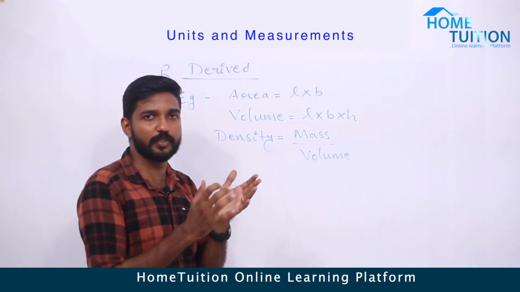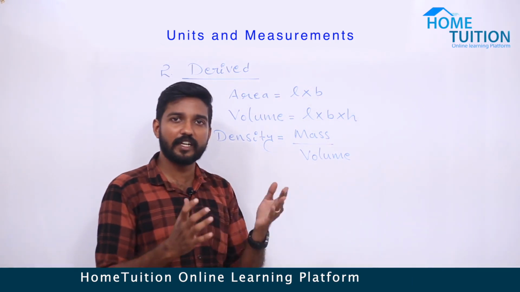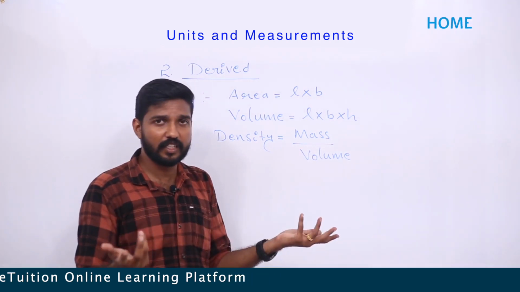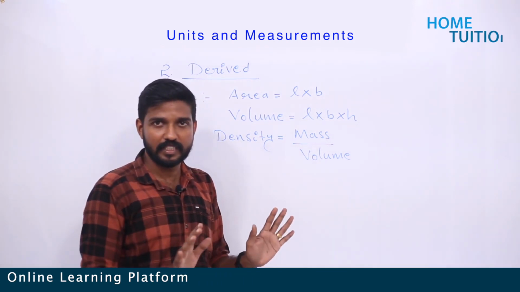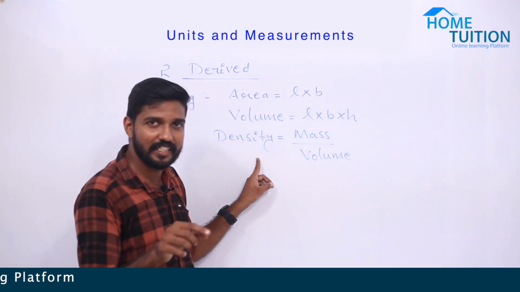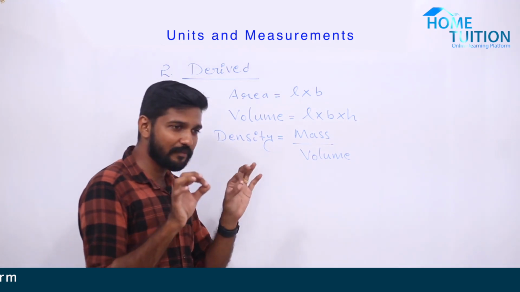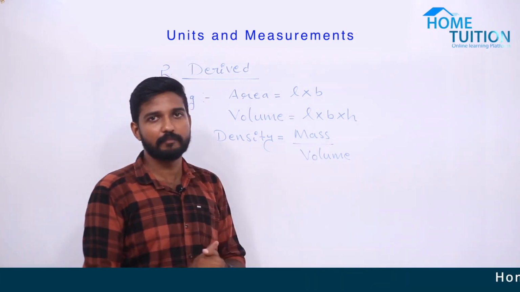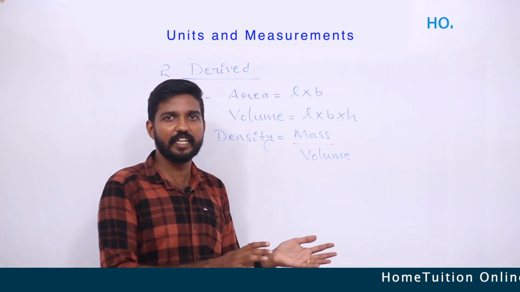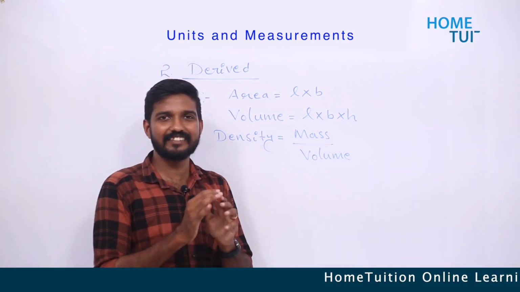This is the difference between derived quantities and fundamental quantities. You cannot form mass by using any other quantity. So mass is mass itself. It doesn't depend on any other quantities, but density is not density itself, it depends on mass and volume. So this is the difference between derived quantities and fundamental quantities. I think the concept is clear to you.